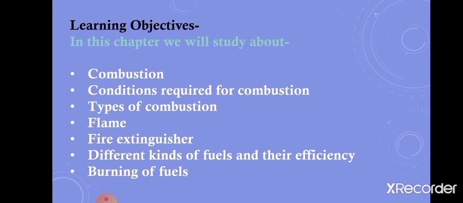In this chapter we will be discussing combustion, the conditions which are required for combustion, types of combustion, flame, and fire extinguisher. We will study fuels and different kinds of fuels, their efficiency and burning of fuels. So in this part of the chapter we will discuss combustion, conditions required for this, types of combustion and flame, and in the next part we will discuss fire extinguisher, fuels and their different types, and burning of fuels.